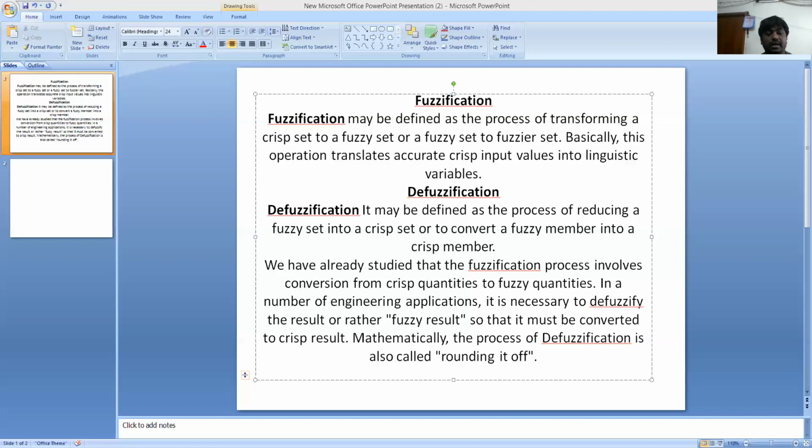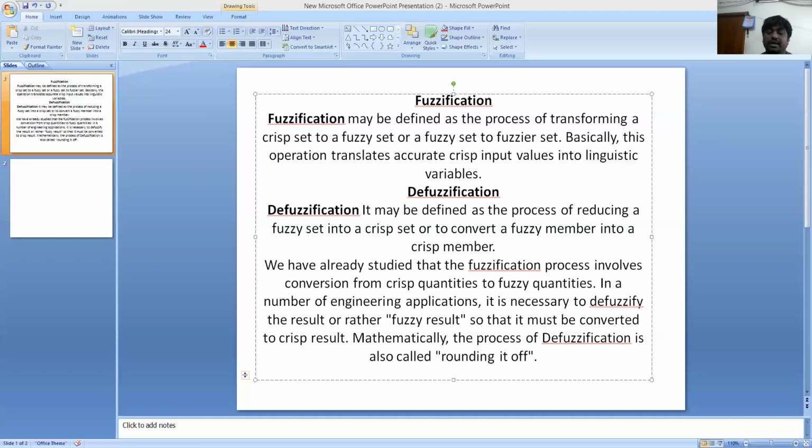The first point, the keyword, is definition. Fuzzification is the process of transforming a crisp set to a fuzzy set, or a fuzzy set to a fuzzier set. And defuzzification is the process of reducing a fuzzy set into a crisp set, or converting a fuzzy number into a crisp number. So this is the definition.